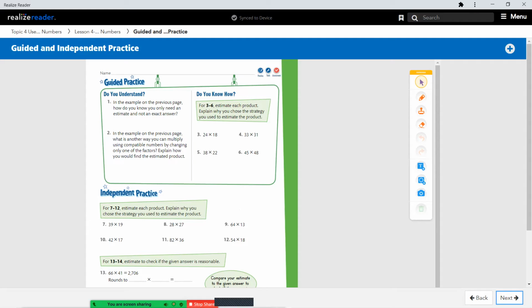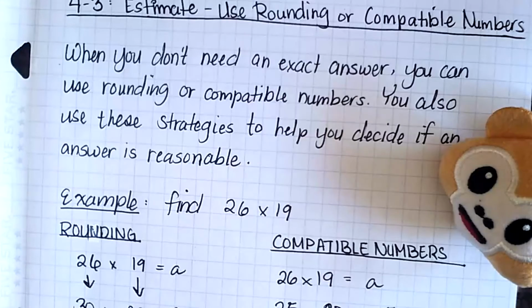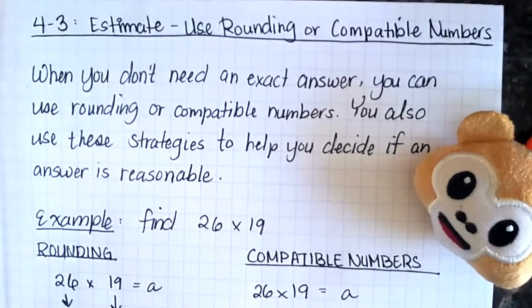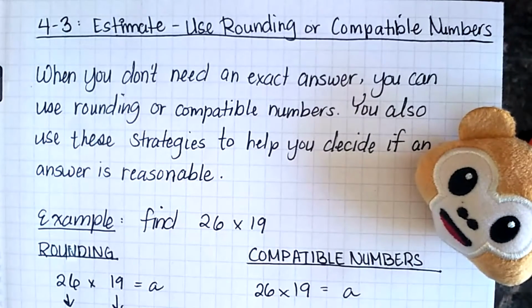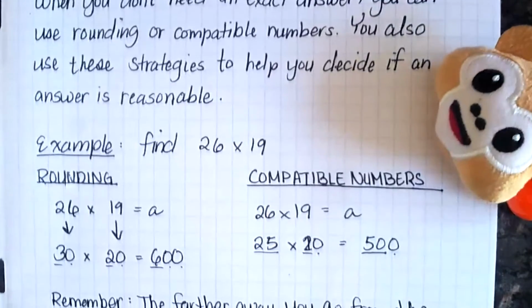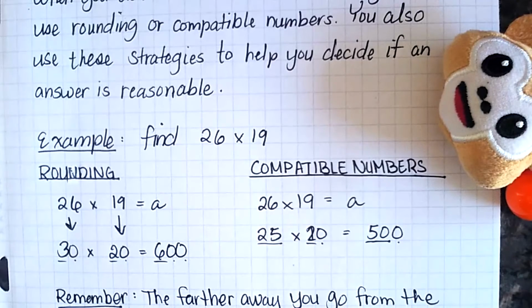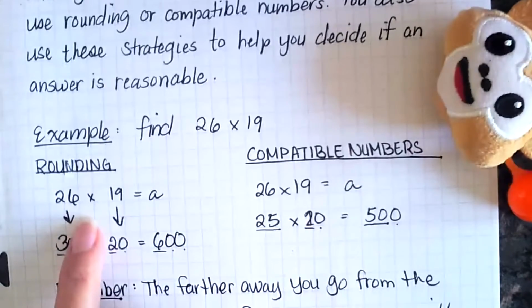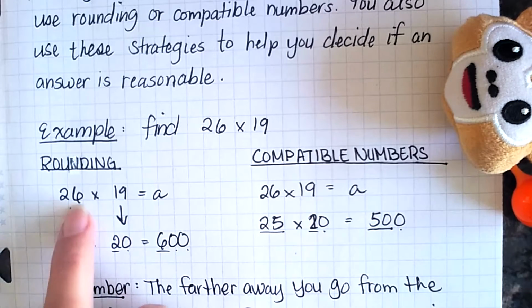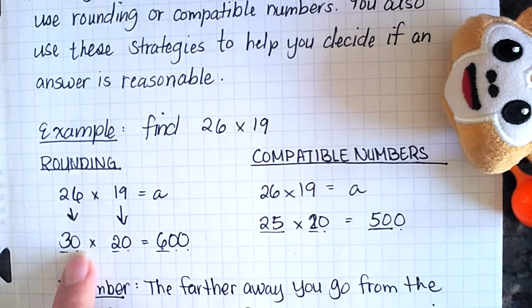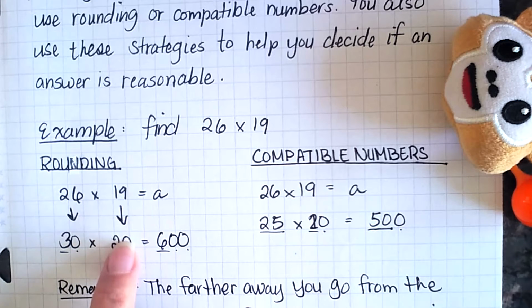So let's stop and take a look at our notes. Now for lesson 4-3, estimate, use rounding and compatible numbers. Remember, when you don't need an exact answer, you can use rounding or compatible numbers. You also use these strategies to help you decide if an answer is reasonable. An example question I gave you here is 26 times 19. If I'm rounding, my 26 will become a 30 because that 6 rounds the 2 up into a 3. And that 19 will become a 20 because that 9 rounds the 1 up into a 2.